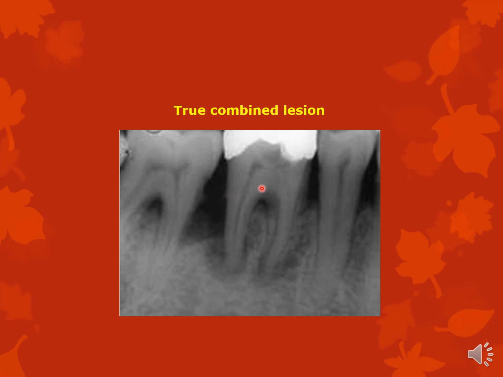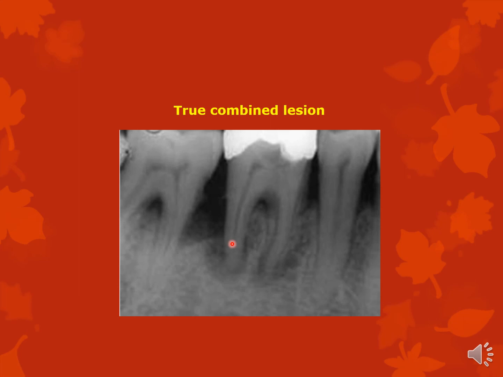So if this tooth is just grade 1 mobile, then yes, I would go ahead and do an endo and do a perio, because always our focus is to retain what is natural rather than replacing it with artificial, right? So if it's just a grade 1 mobile tooth, then I would go ahead and do both the treatments. But if it is grade 2 or more, I will definitely give the option to the patient of extraction with a replacement. And if it is grade 3 mobile, I would extract the tooth.